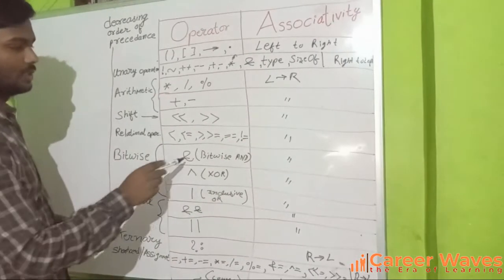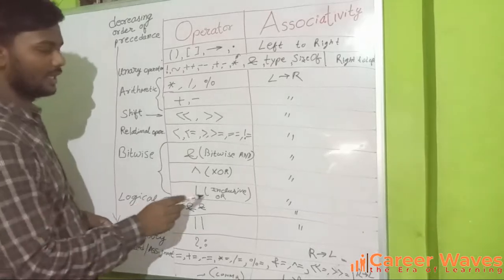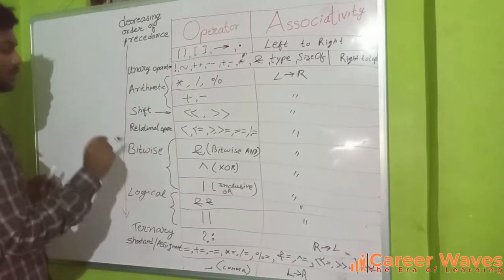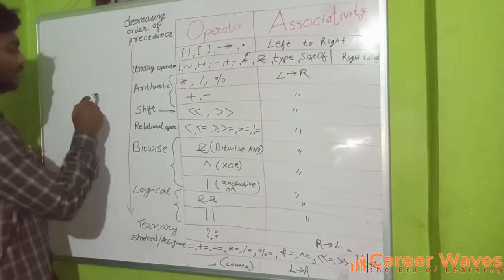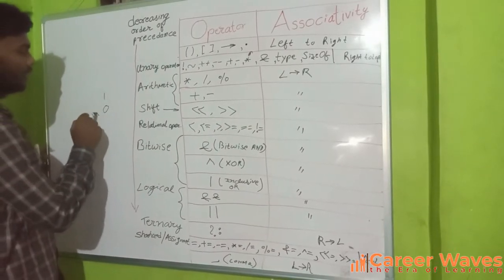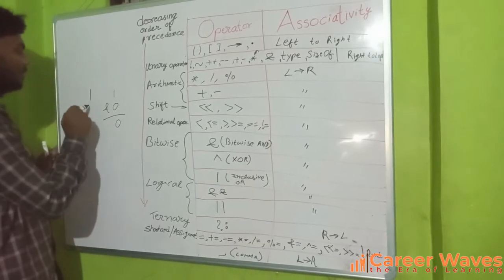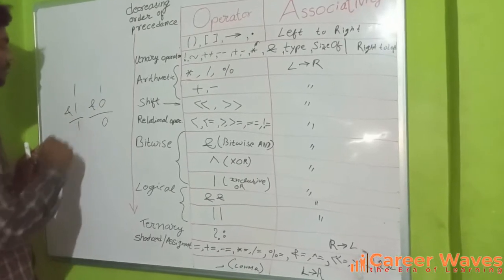Then this is bitwise AND, bitwise XOR, and bitwise inclusive OR. Bitwise AND is only applicable for bits. Like if we give 1 and 0 and apply bitwise AND, then this becomes 0. If we give 1 and 1 and apply AND, then it becomes 1.